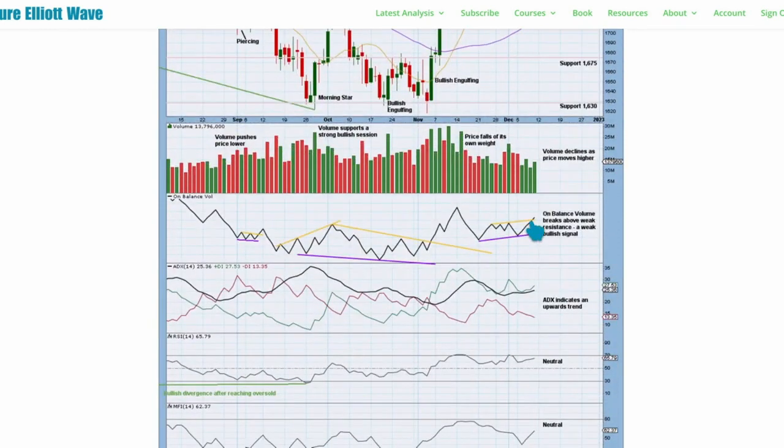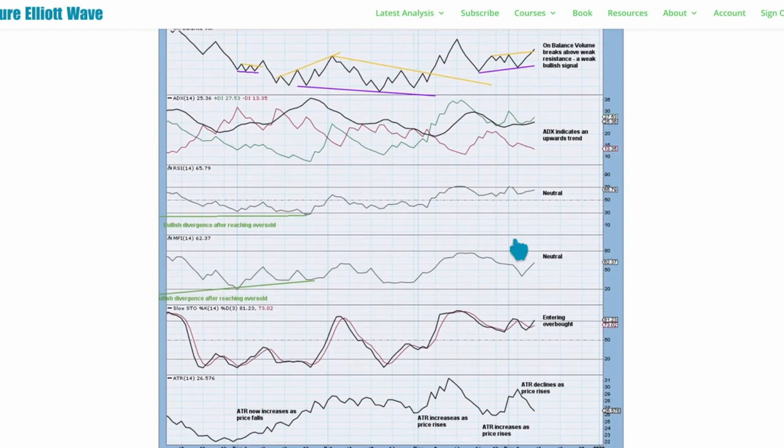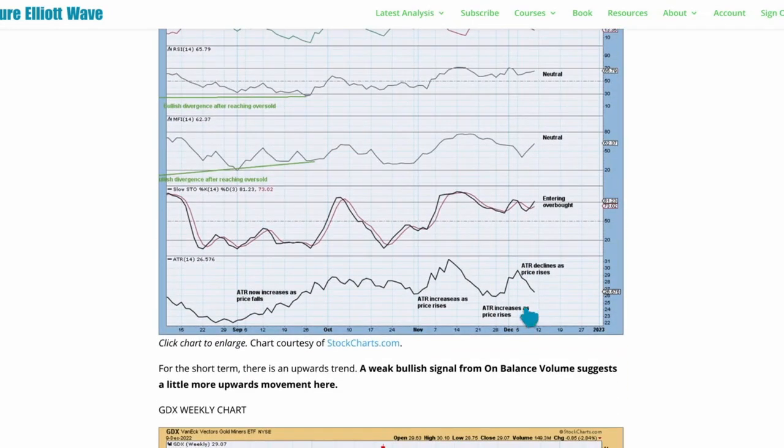A weak bullish signal from on-balance volume at the daily chart level suggests a little bit more upward movement next week. That supports the main Elliott wave count, and could also be the alternate. ADX indicates an upward trend and RSI isn't overbought, so there is room to go before this trend reaches extreme and danger territory. Money flow is also neutral, stochastics are entering overbought but not there yet, and ATR is declining as price rises.